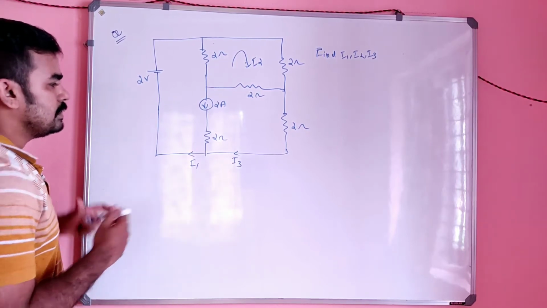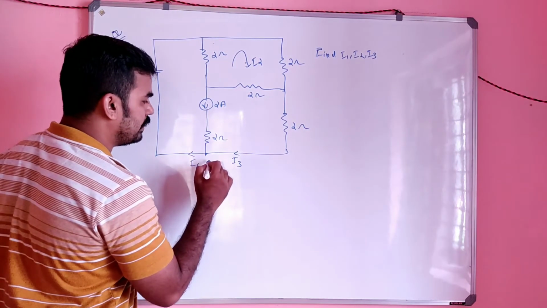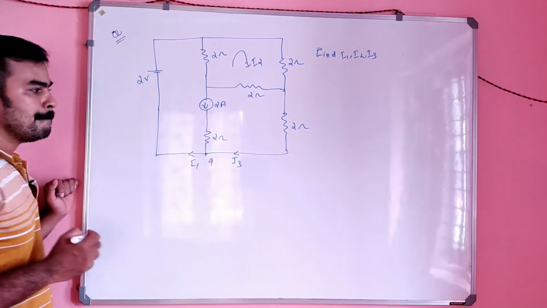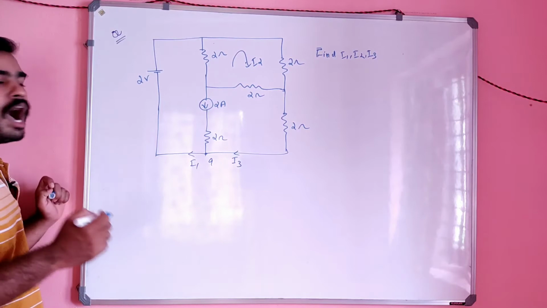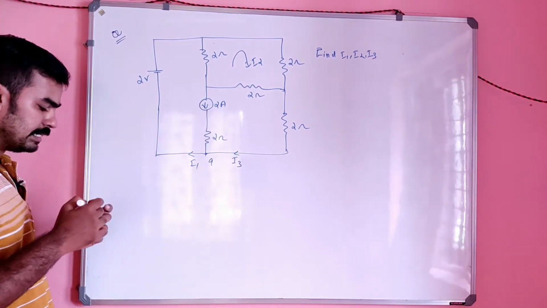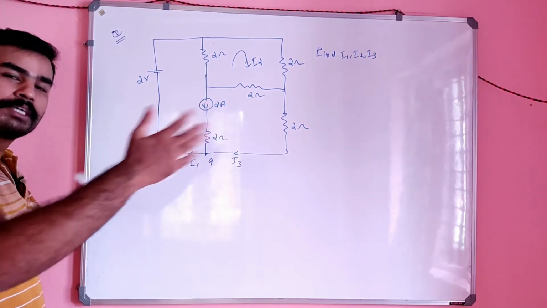Consider this a node, node A. I3, I1 and 2 are connected here. You have to write how the super current is related to the other currents.